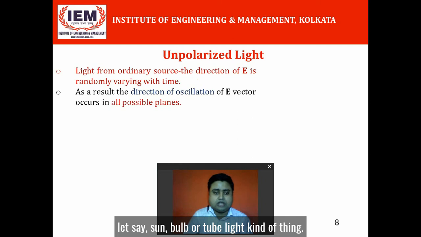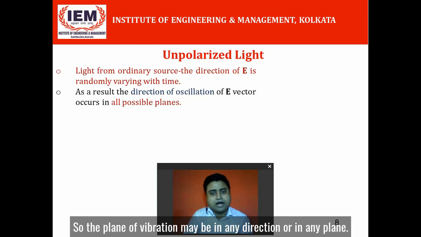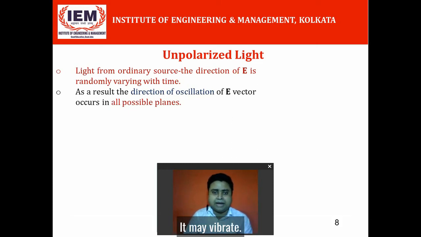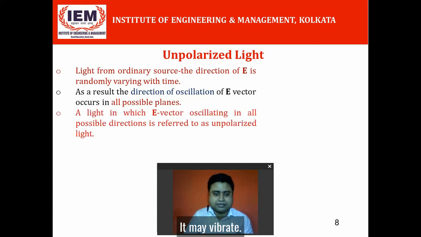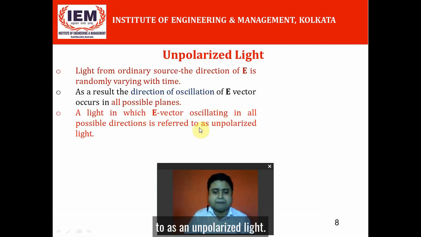As a result, it can oscillate in all possible planes. The plane of vibration may be in any direction. A light in which the electric vector oscillates in all possible directions is referred to as unpolarized light.